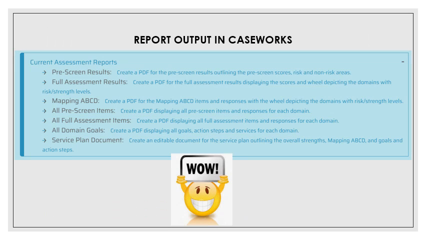I just wanted to also throw in the report outputs from Caseworks: the pre-screen results, full assessment results, mapping, pre-screen items, full assessment items, domain goals, and service plan. All of these are created in a PDF format. You are not going to receive all of these as part of the referral packet, but I did want you to see what the system is able to generate.